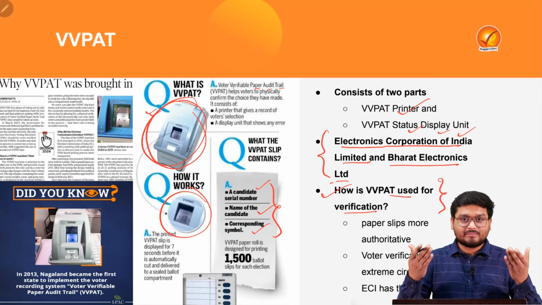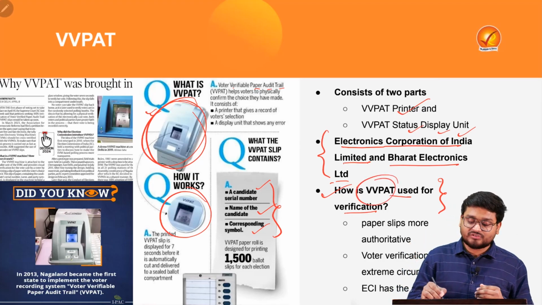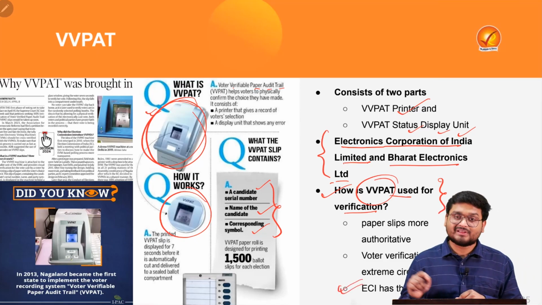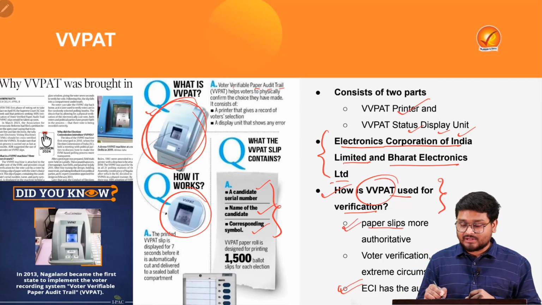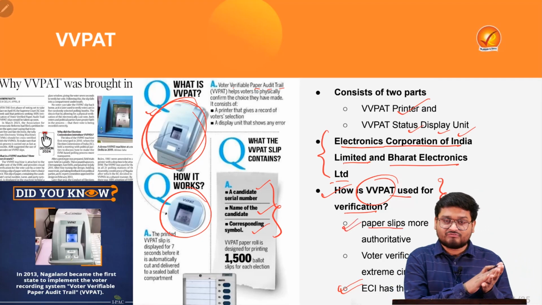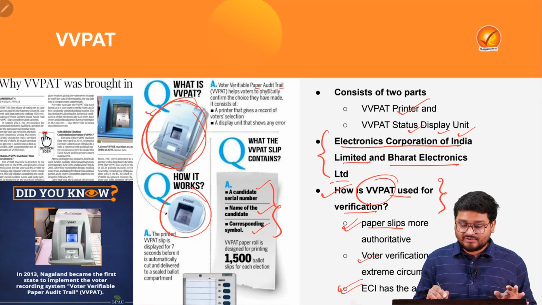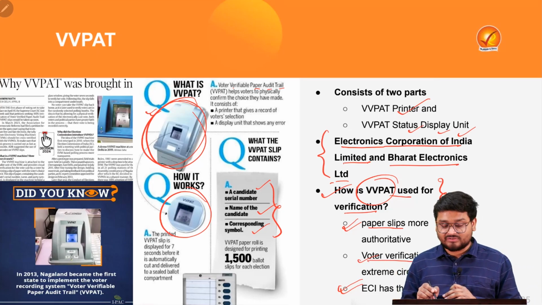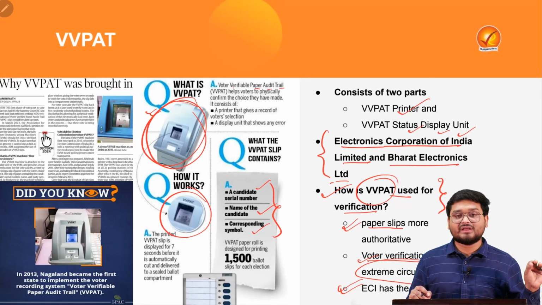But when the EVM's votes have to be corroborated with a paper trail, then we use the VVPAT. But here in India, ECI has the authority to individually assess the various EVMs and verify the VVPAT alongside. We have to understand that when we match the EVM vote with the paper vote, that is more accurate in nature. But in real life, this particular verification is done only in extreme conditions, particularly when there have been some allegations of rigging in the polls.